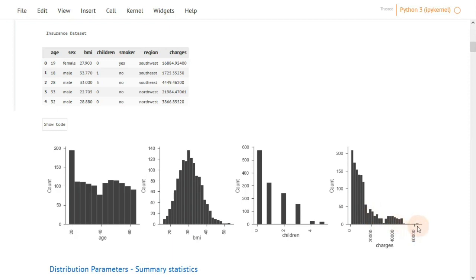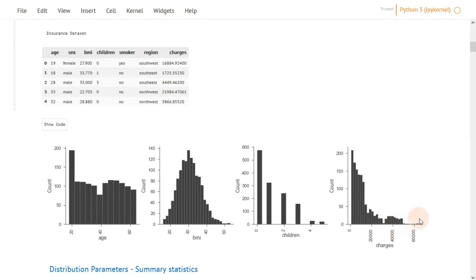Each of these shapes actually has a name and a type of distribution. When you start working with distributions, you will become familiar with these shapes and types as you see them. For age, we say that it is uniformly distributed because each range of possible values has an equal chance of being represented. For BMI, it is normally distributed, where it peaks around 30 and decreases on both sides. For children, it's discrete because it takes countable fixed values and each value is represented by its frequency of occurrence. Charges is log normally distributed. It means that most observations have lower values and only a few observations take some large values.